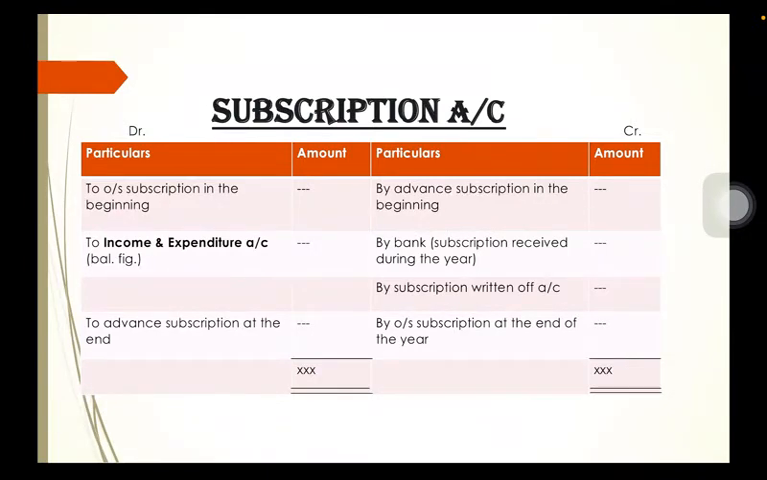One more item, that is subscription written off. This will also be credited because this decreases the amount which needs to be credited to income and expenditure account. So if you are getting the balancing figure on the debit side, anything which is decreasing this amount will be written on the credit side.